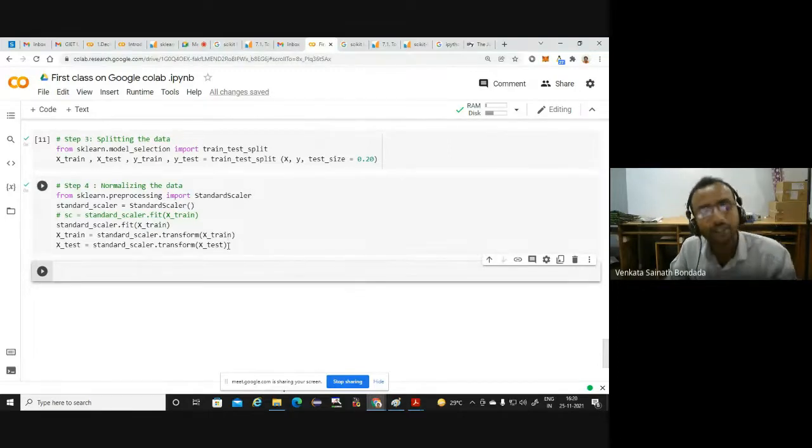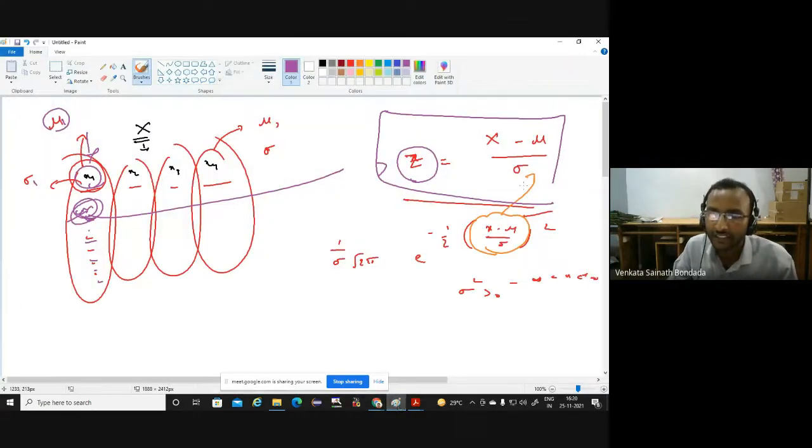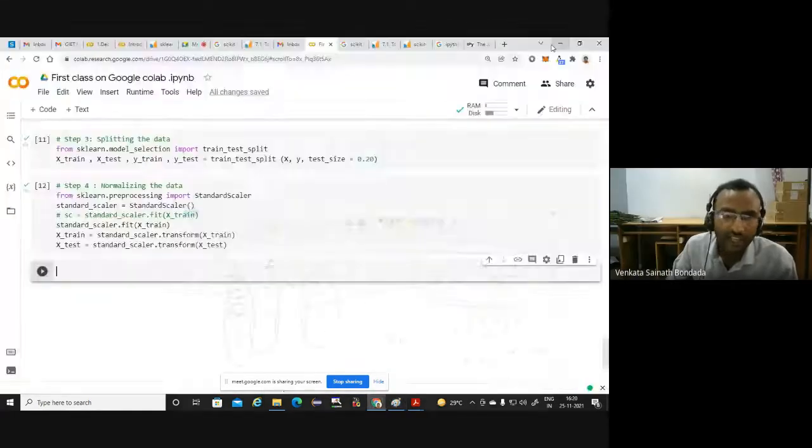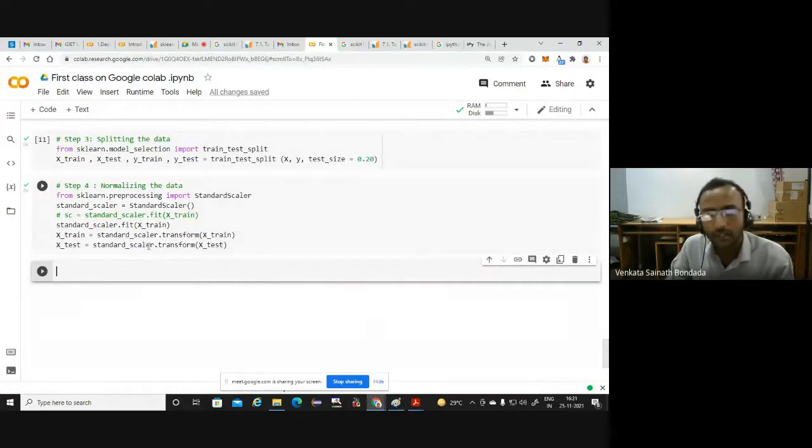And for testing data also, you obtain separate mu and sigma, and then simply do the transformation x minus mu by sigma. Are you getting? Right. You can do that, and you will get slightly different values. So that is what in reality has to be done. But here we wanted to know how to run the program and how to transform.